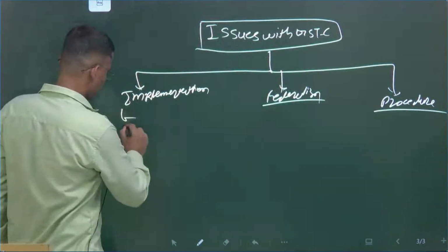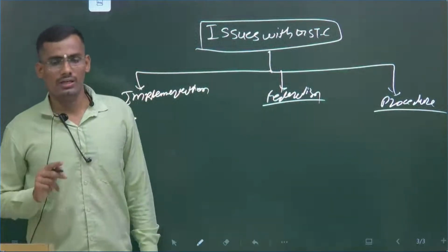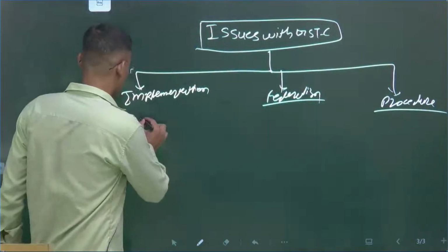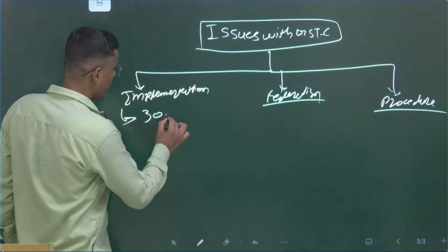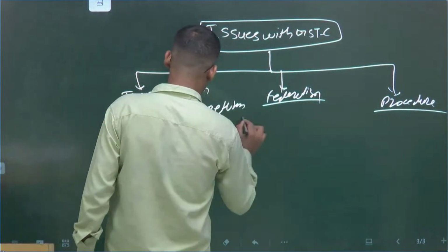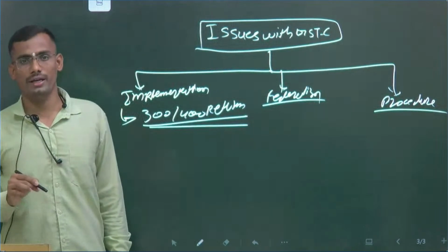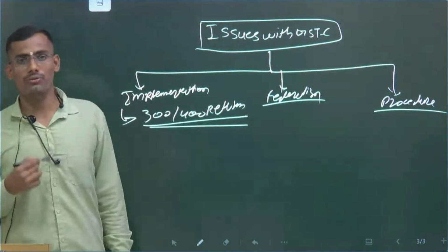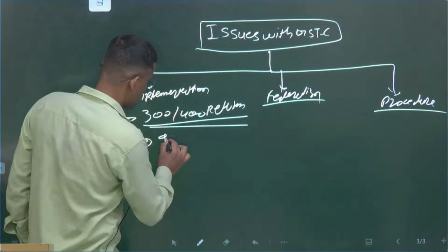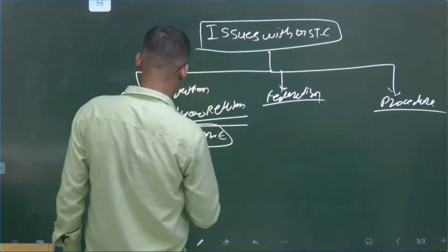Under implementation, the last 6 to 7 years of GST experience show that at the implementation level there is too much complexity. In a year, around 300 to 400 returns have to be filed. This is the number for a small businessman staying in a far-flung area of India, and he is filing this much. How will he handle it? Yes, there are exceptions, but most of India's market is MSME, around 99%. That's why the MSME sector is affecting India.